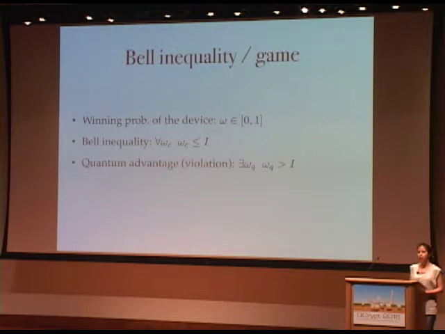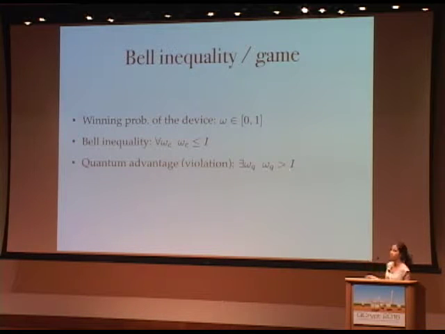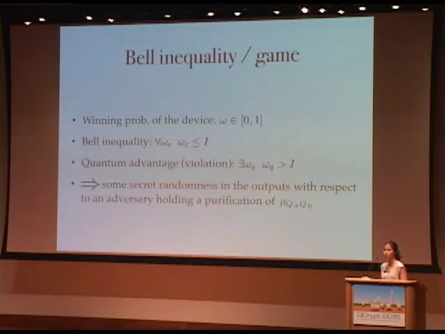A quantum advantage or a violation of the Bell inequality is the existence of a quantum device, so some quantum state and measurements, such that the winning probability of the quantum device is greater than this I. Okay, so there exists a quantum device that can do better than any classical device. Okay, and the important thing, as Roger explained, is that once we have a violation of the Bell inequality or some quantum advantage, then what we learn is that there is some secret randomness or some entropy in the outputs of Alice and Bob with respect to some adversary that holds a purification of Alice and Bob's state rho. Okay, and this is the main ingredient and the important thing to actually have device-independent security.